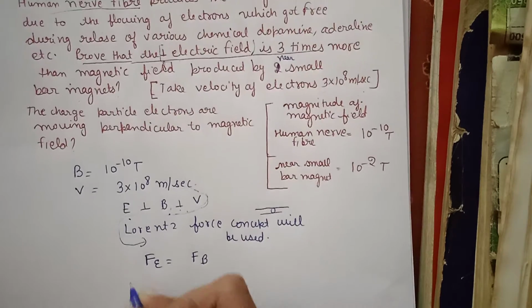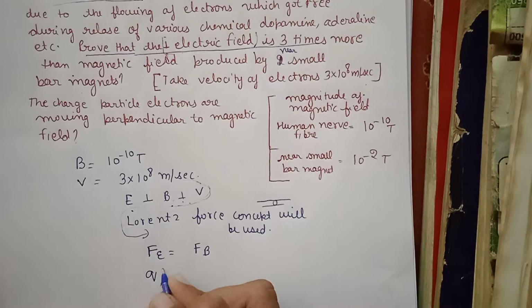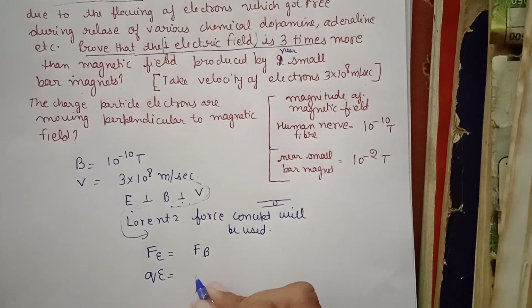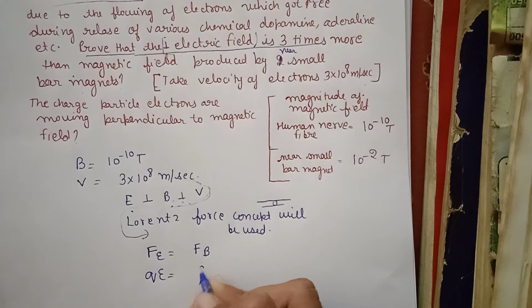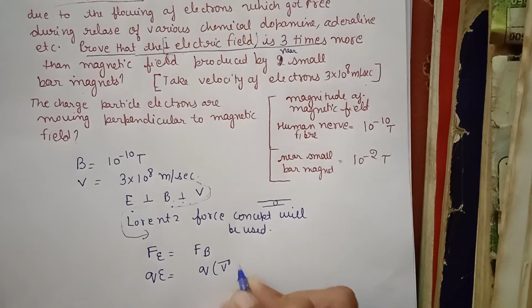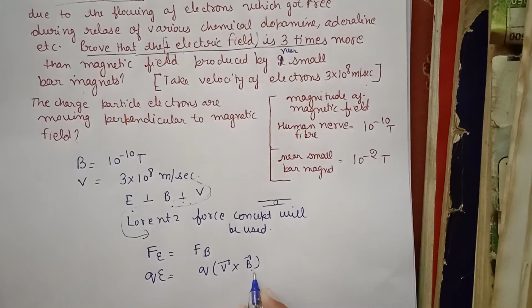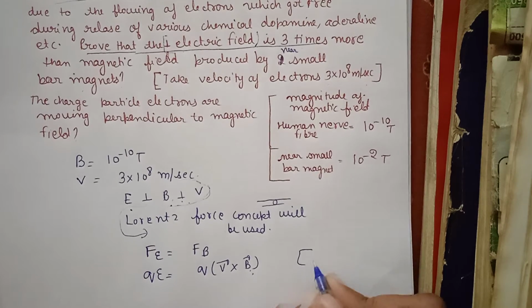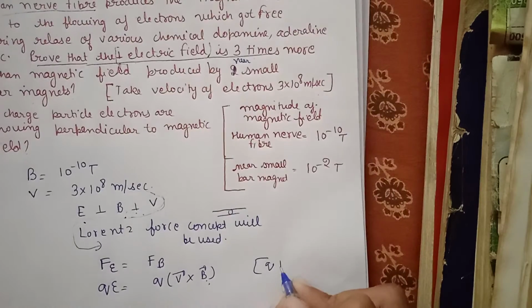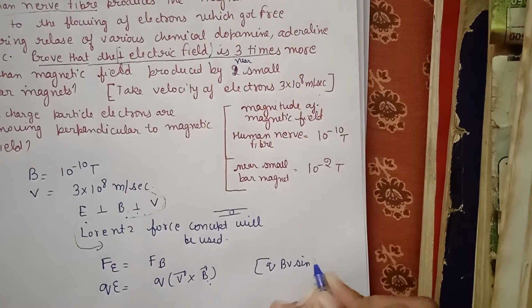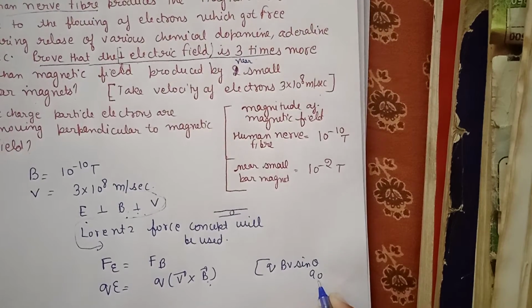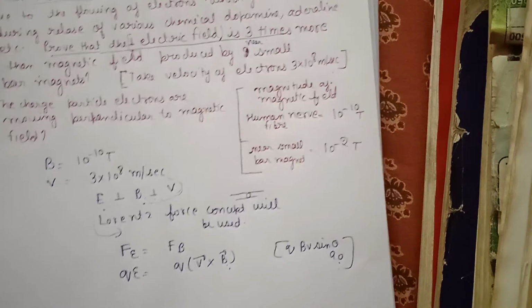Now force due to electric field is QE, and force due to magnetic field we know is Q V cross B. Since we know that velocity and magnetic field are perpendicular to each other, so QVB sine theta, and theta is 90, sin 90 will give you value 1.